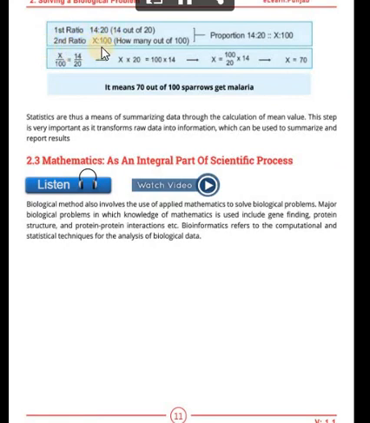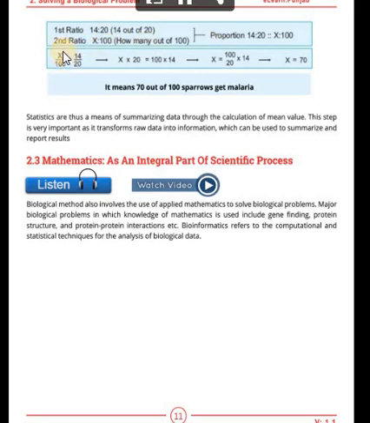For the next proportion, we say that if there were 20 sparrows and 14 get infected, then if there are 100 sparrows, how many out of 100 will get infected? Through this we can calculate the number of sparrows affected out of 100. So how can we calculate it?